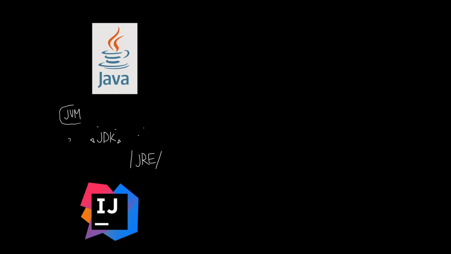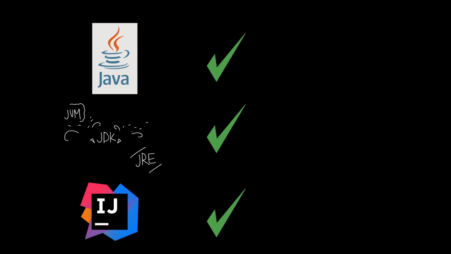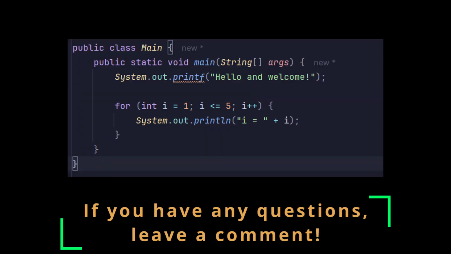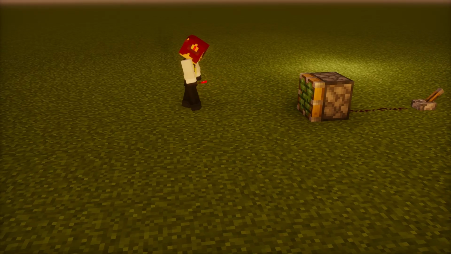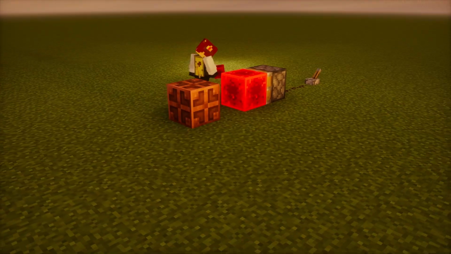That was your first real step into learning Java: what it is, the three Java acronyms, and what tools you'll need to start building. In the next episode, we'll write our first Java programs together. And if you've ever wired a redstone circuit, the logic might feel more familiar than you'd expect.